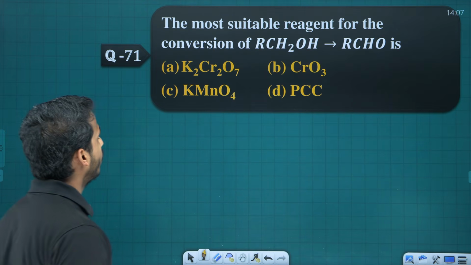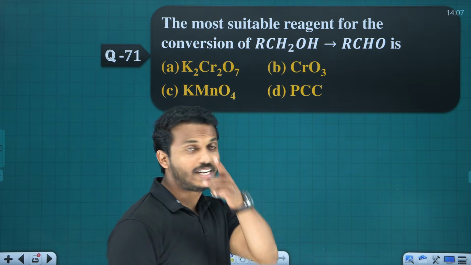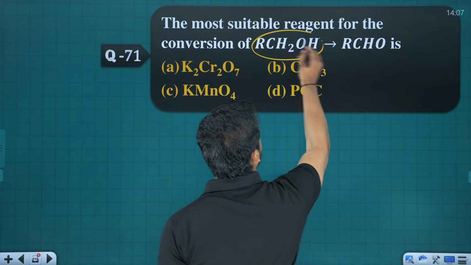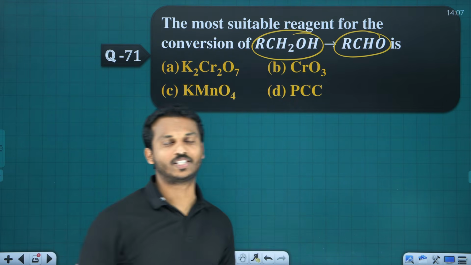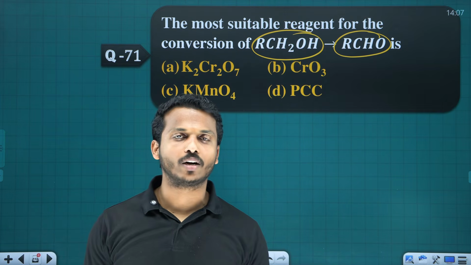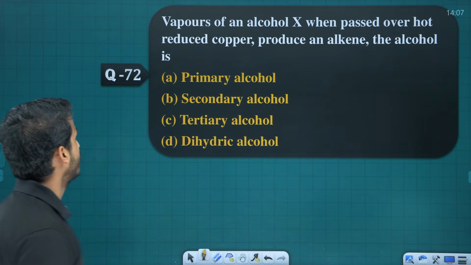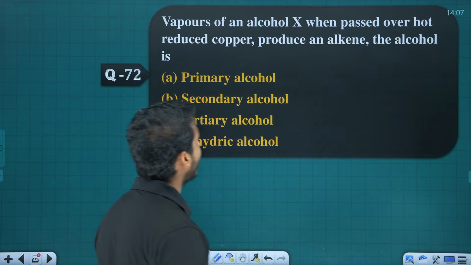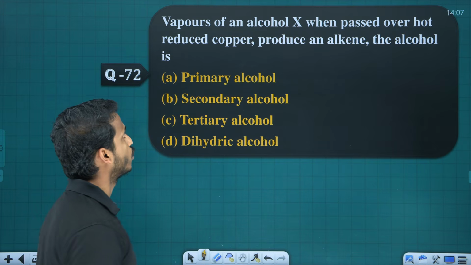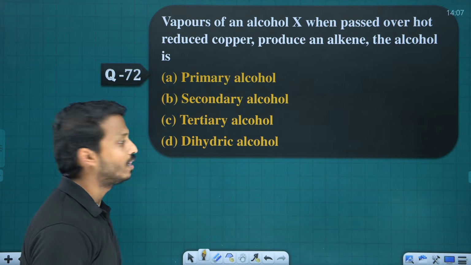The most suitable reagent for the conversion. We already discussed that. It's a primary alcohol to aldehyde. Come on, which is the best? The best reagent to convert a primary alcohol to aldehyde is PCC. Next, the vapors of an alcohol X when passed over hot reduced copper produce an alkene. The alcohol is?